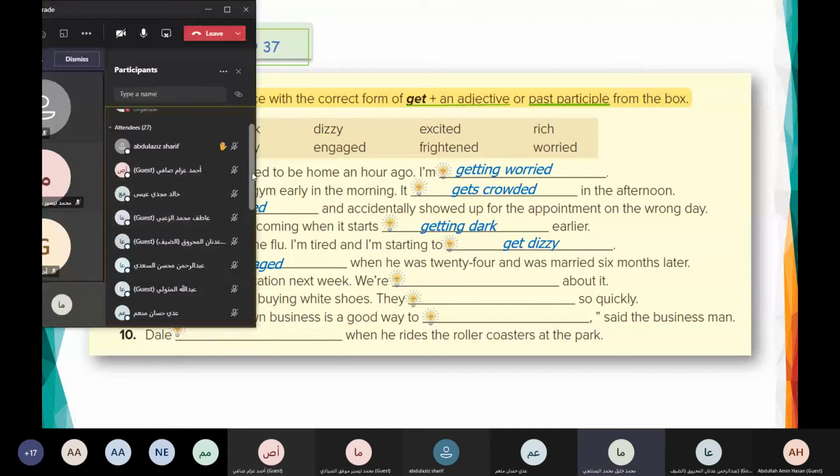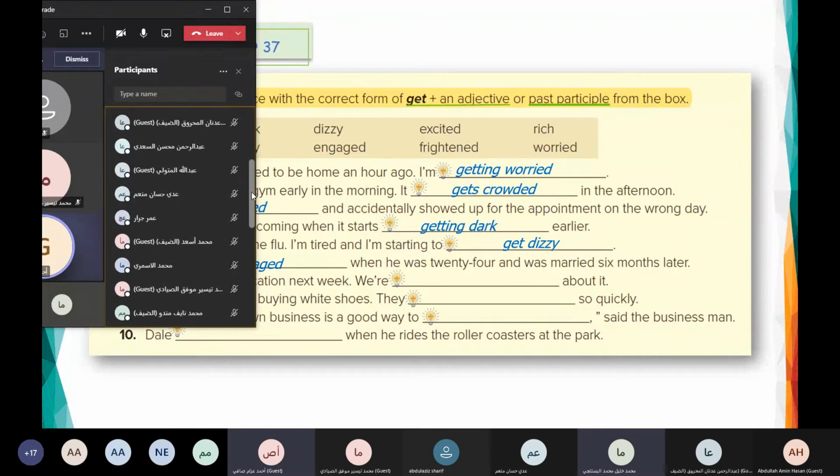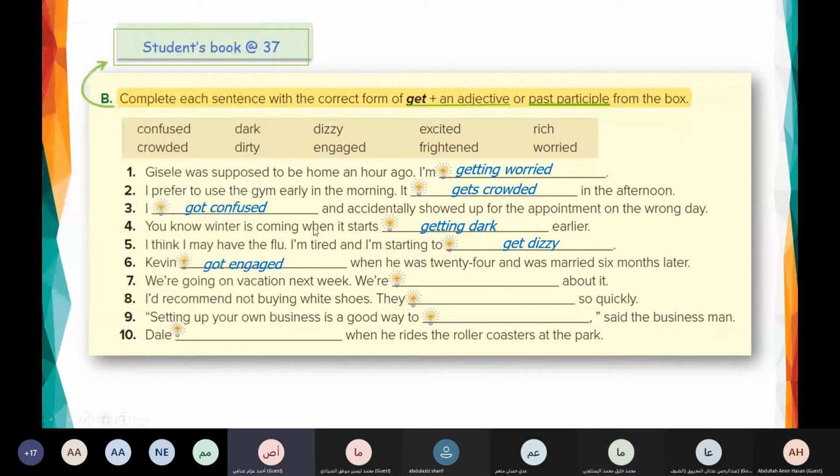Ahmed Azam. Okay. We are going on vacation next week. We are getting excited about it. Good, because we have "are", so we have to use the ing form. Number 8. I would recommend not buying white shoes.